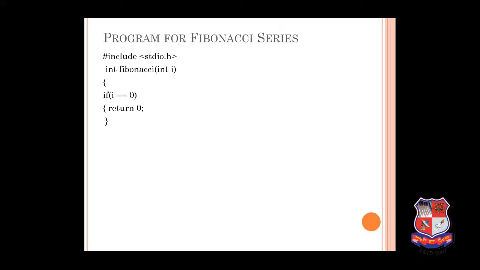Let's see first what Fibonacci is. Fibonacci is actually the addition of numbers up to a particular n numbers. If I have to find the Fibonacci series of 5 numbers, what I will be doing is 0 plus 1 plus 2 plus 3 plus 4, which is 5 numbers, from 0 to 4.